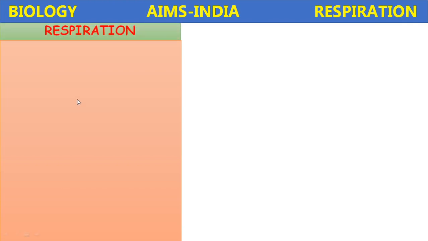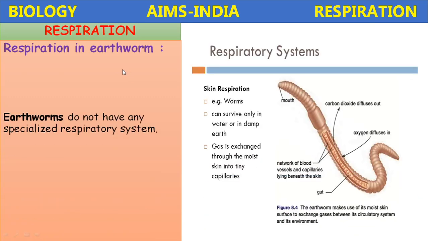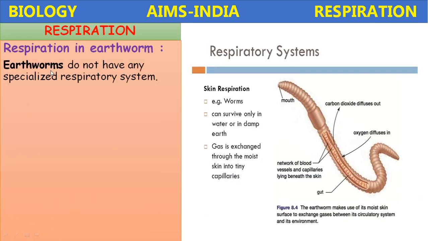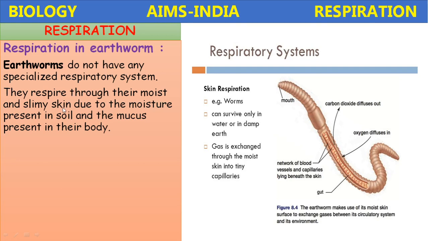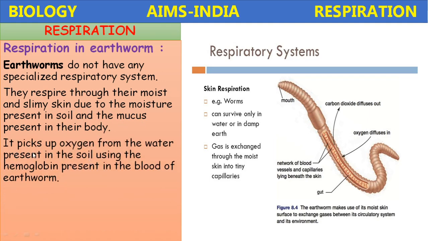Next, let us see the respiration in earthworm. In earthworm, the conditions are different. The habitat of earthworm is different. The respiratory system of earthworm is also different. In earthworm, there is no special respiratory system. They respire through their moist and slimy skin, due to the moisture present in the soil and the mucus present in their body. It picks up oxygen from the water present in the soil using the hemoglobin present in the blood of earthworm.